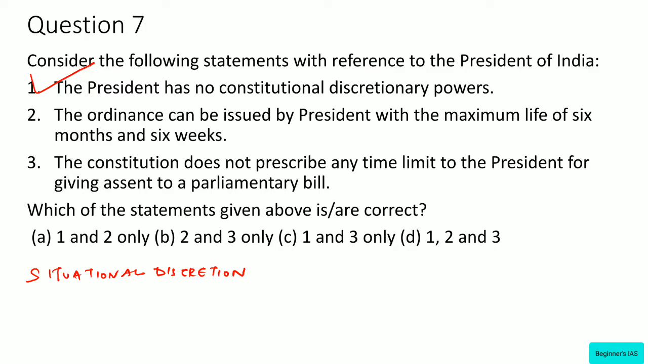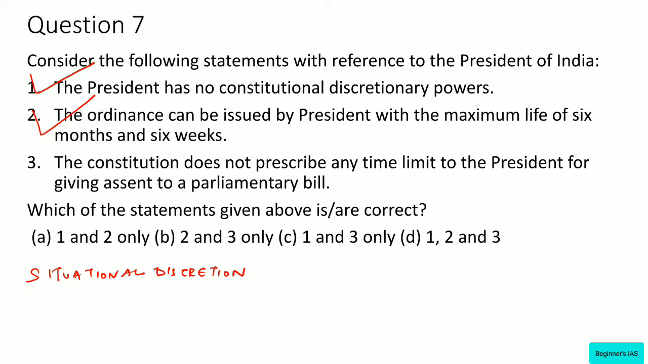What about statement number 2? The maximum life of ordinance can be 6 months and 6 weeks in case of non-approval by the Parliament. That is 6 months being the maximum gap between two sessions of Parliament. So therefore, yes, the maximum life of ordinance is 6 months and 6 weeks. This is right.